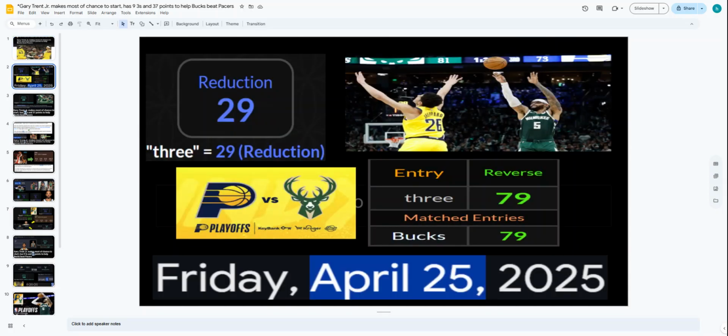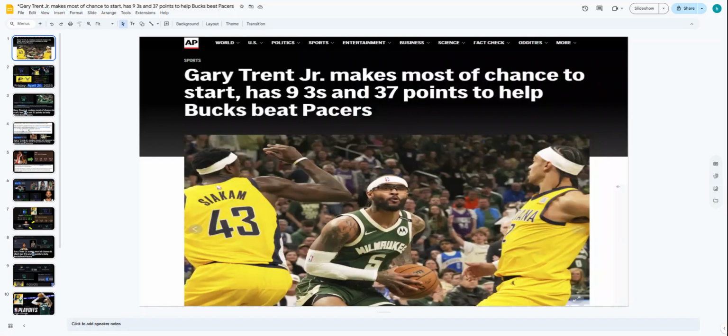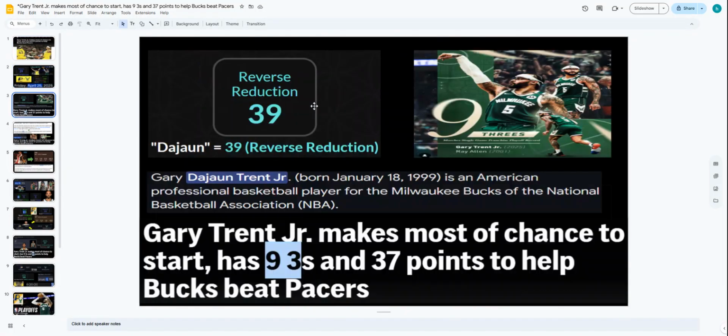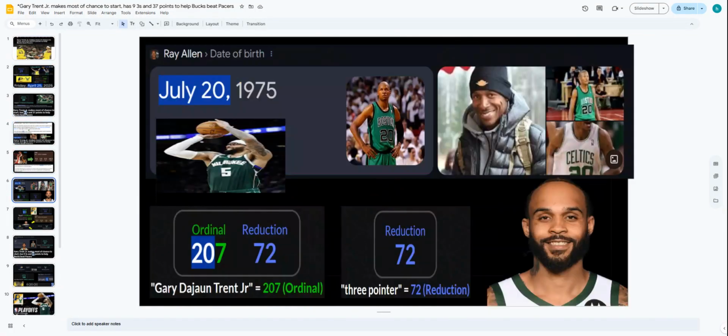Three has 5 letters, Trent has 5 letters, and they both start with the T. 9 threes. So he had 27 points on 3-pointers. 9 threes times 3 is 27. And remember his full name, 207 like 27. Ray Allen, the same 207 with his birthday.